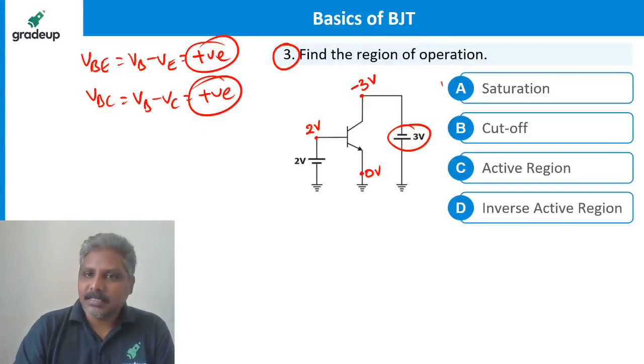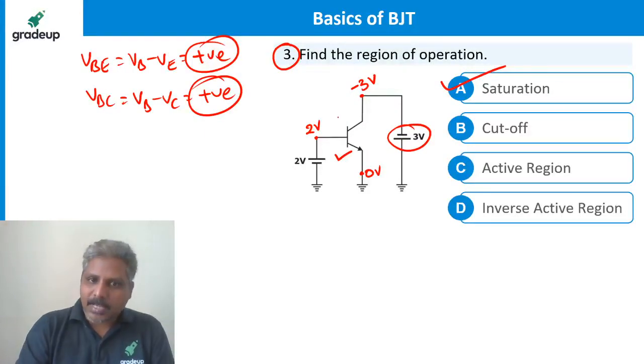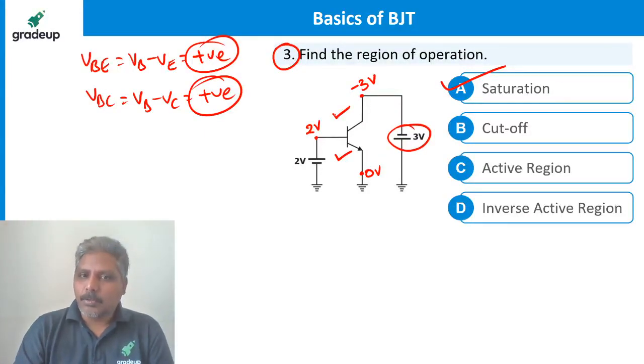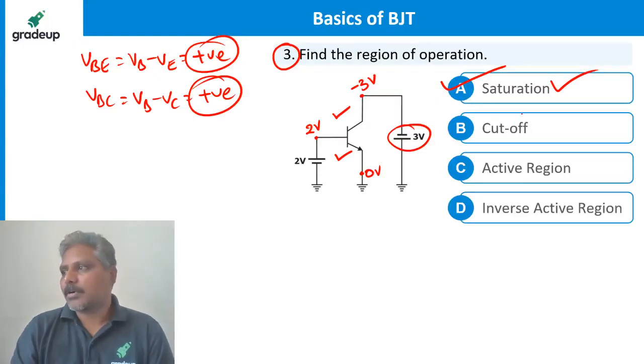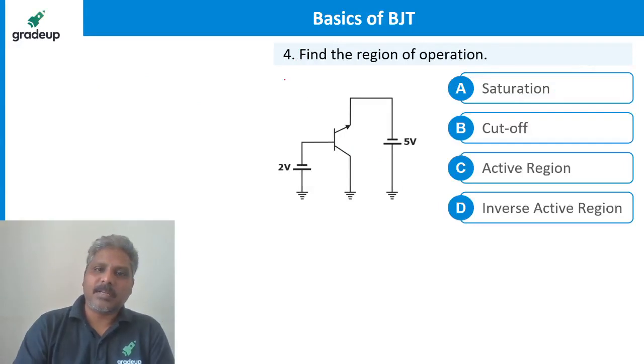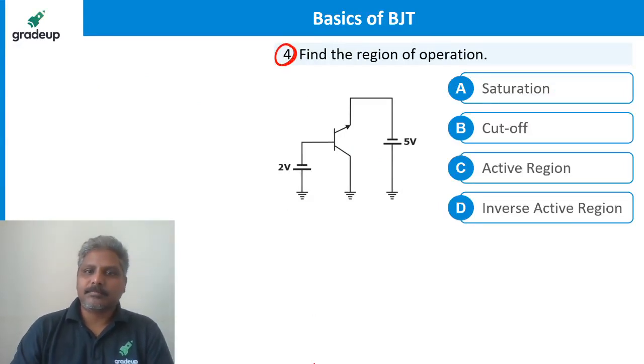So the transistor is in saturation. This junction is forward bias, and this junction is also forward bias. Both junctions forward biased is called saturation. Perfect, perfect. Come on, now tell me.